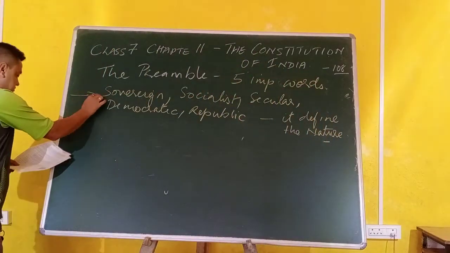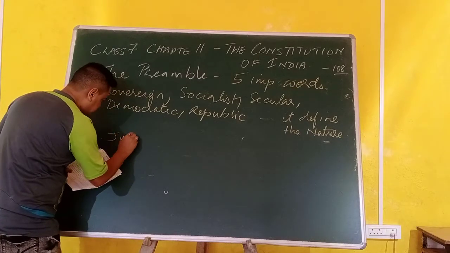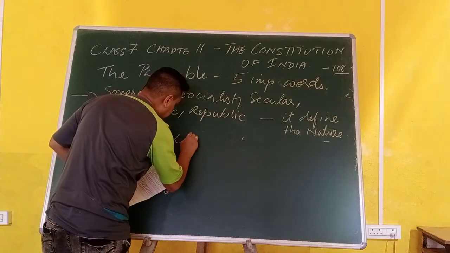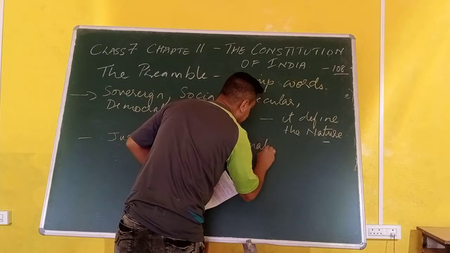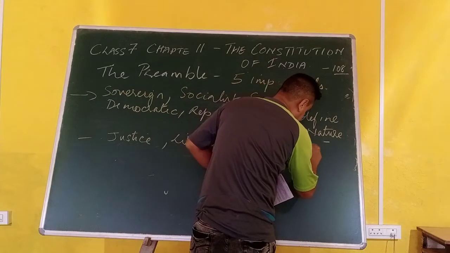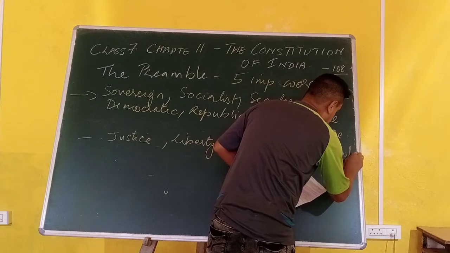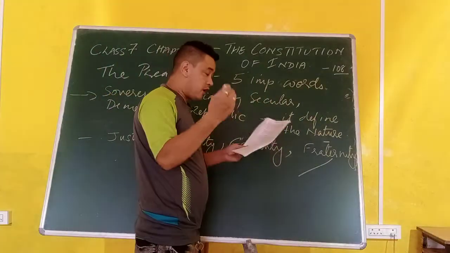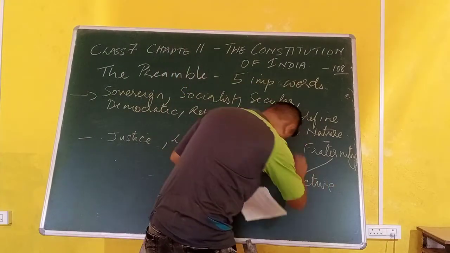After this, we find justice, liberty, equality, and another word, fraternity, F-R-A-T-E-R-N-I-T-Y. This actually establishes the objective. Objective means aim.